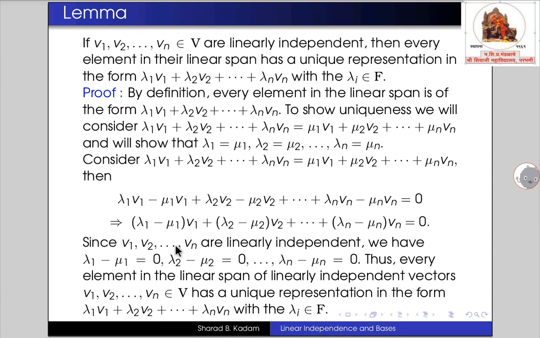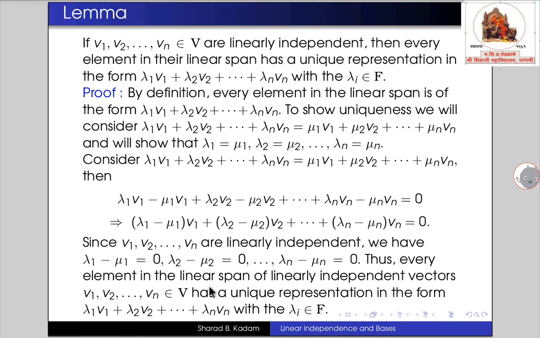Here since v1, v2, vn are linearly independent, by the definition of linearly independent vectors, the coefficients or the scalars will be 0. That means lambda 1 minus mu 1 will be 0, lambda 2 minus mu 2 will be 0, and the same lambda n minus mu n will also be 0. That means lambda 1 equals mu 1, lambda 2 equals mu 2, and lambda n equals mu n.